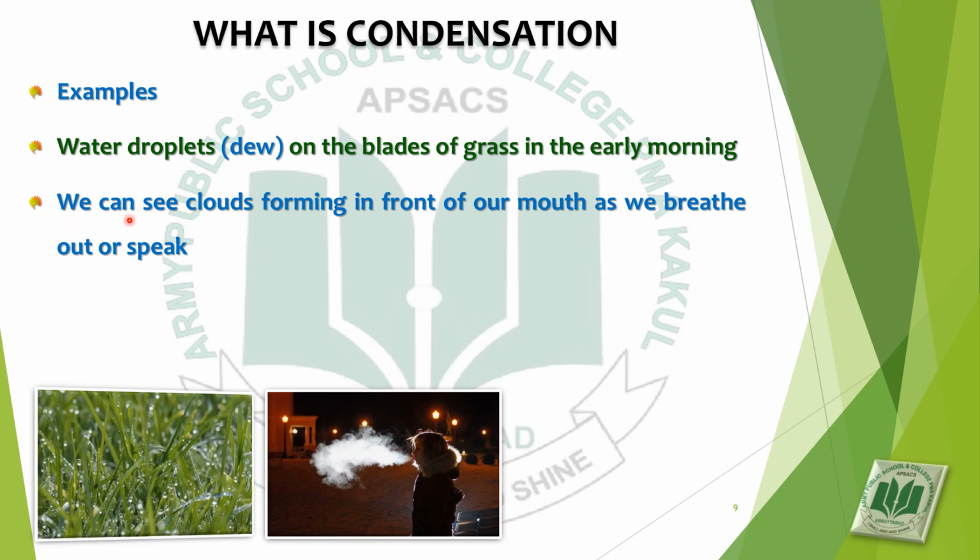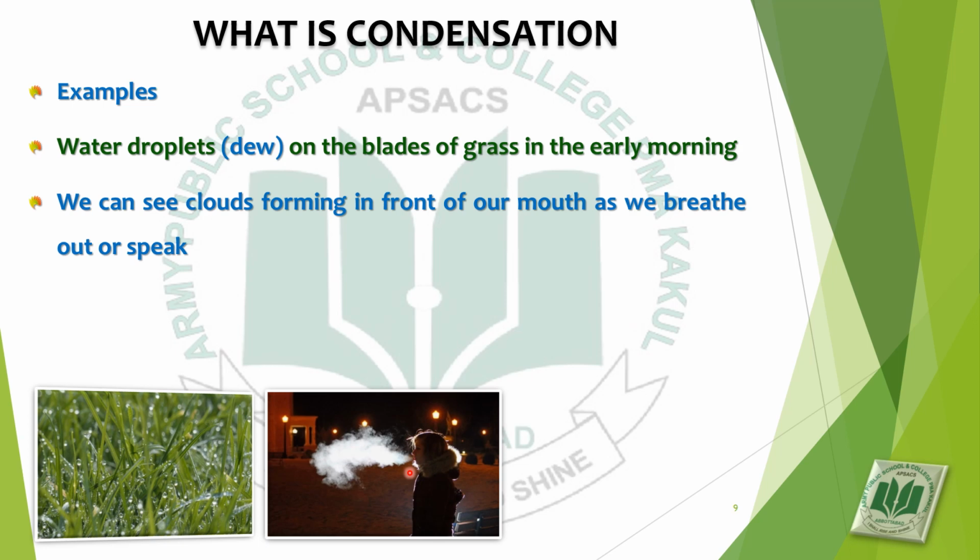We can see clouds forming in front of our mouth as we breathe out or speak. In this diagram, you can see fog or clouds that appear in front of our mouth in winter season. And how is this fog formed? During winter, when the surrounding air is very cold, we can see clouds forming in front of our mouths as we breathe out or speak.